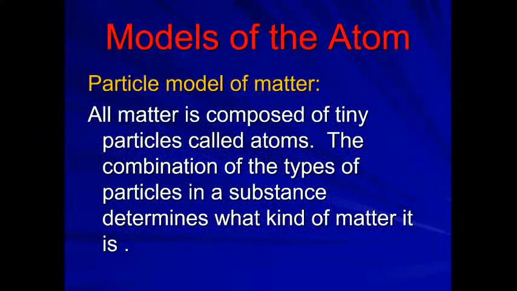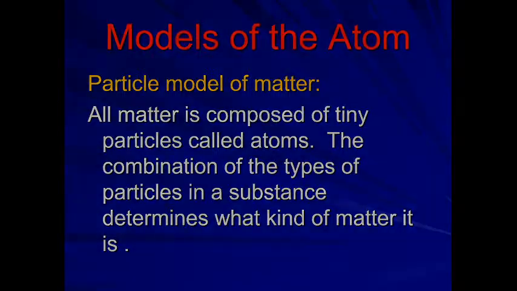Model of the atom, particle model of matter. All matter is composed of, everybody knows, what? Tiny particles known as atoms, right? And the combination of the types of particles in a substance determines what kind of matter it is, whether it's a metal, non-metal, or metalloid. It depends on what kind of atoms are present in the matter. I hope my voice is coming.